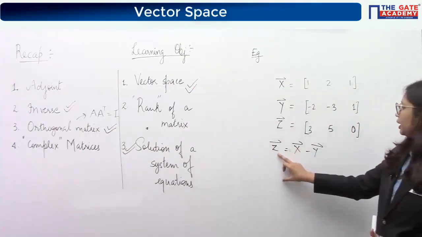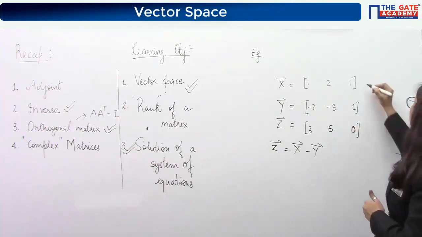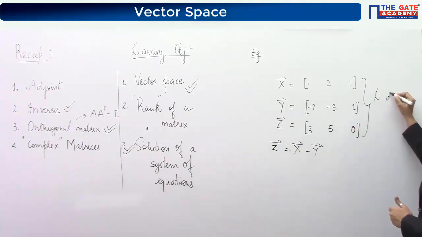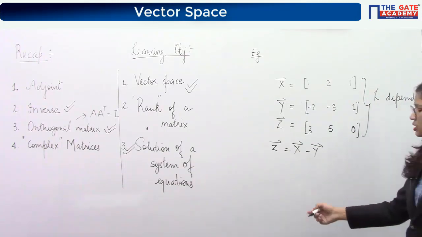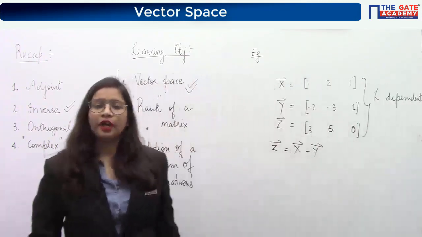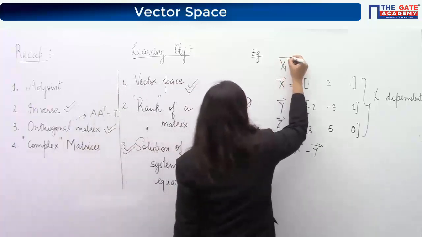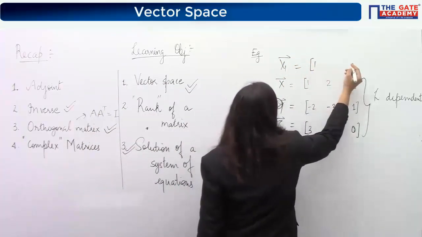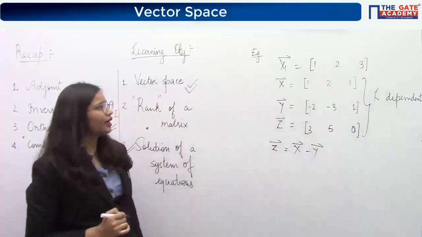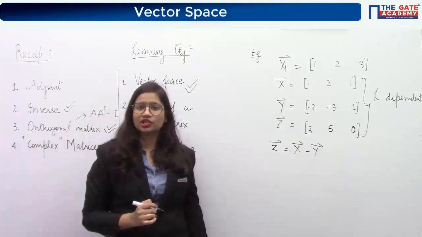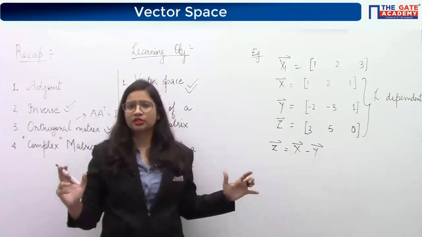So z is equal to x minus y was given, and I said that this set as a whole is a set of linearly dependent vectors because of the relationship which exists among these three vectors. Now let's say I add one more vector here, x1 vector, let's say this one. Again I ask you, is there any relationship among these four vectors?